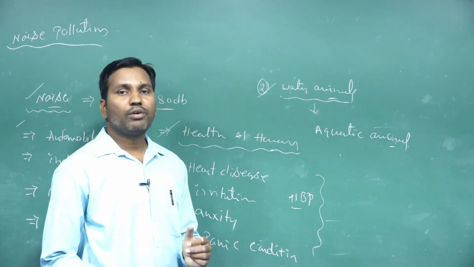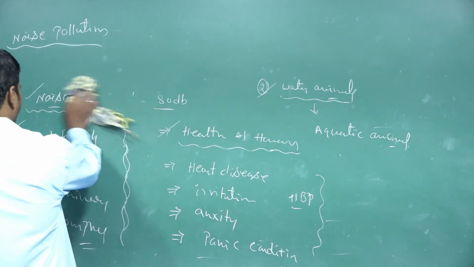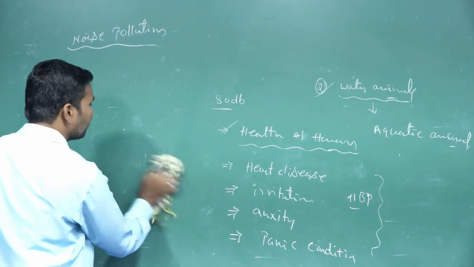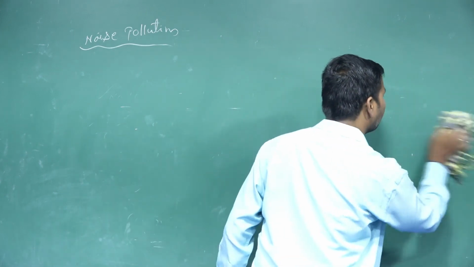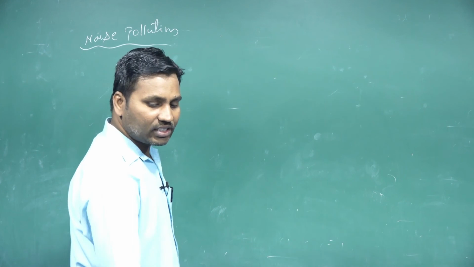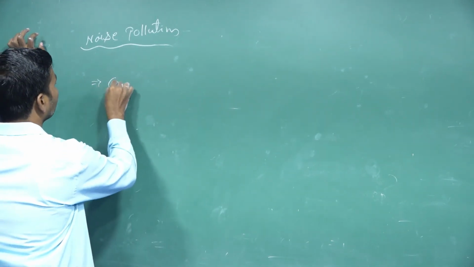Then how are we going to prevent noise pollution? Exceeding of these decibels of sound, that means more than 80 decibels, leads to noise pollution.